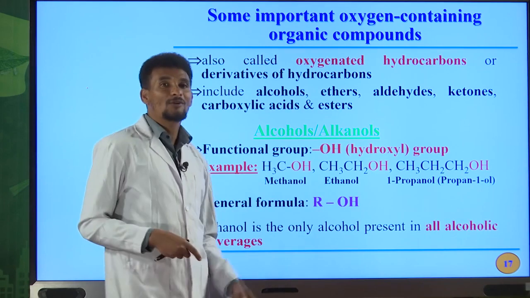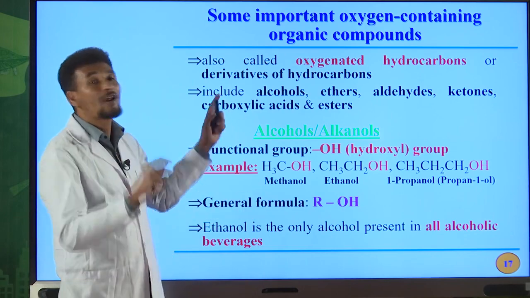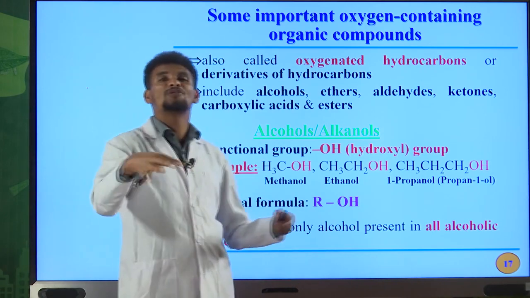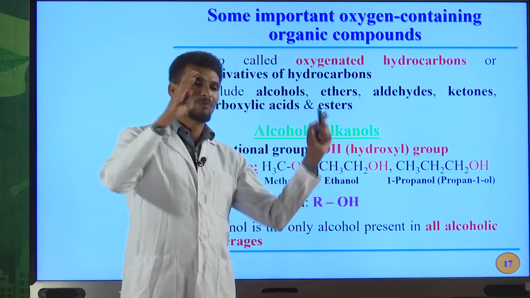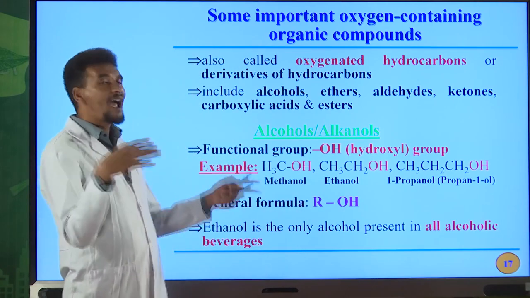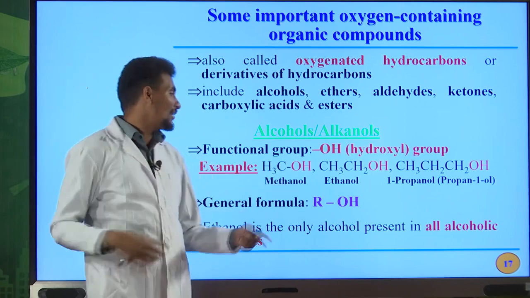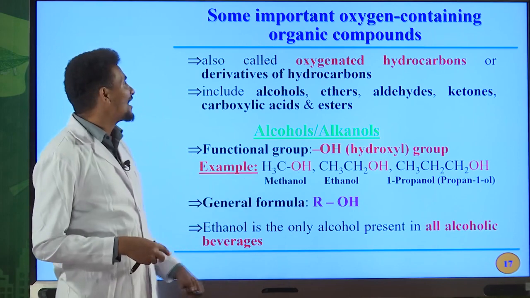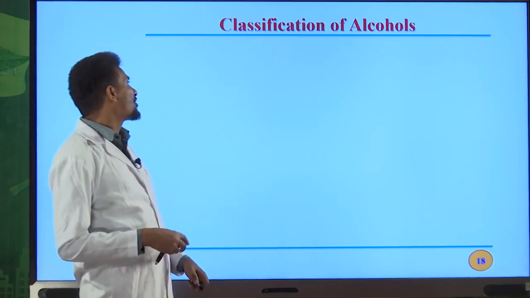The general formula for alcohol is ROH. This is for monohydric alcohol, okay? So we can classify alcohols based on their OH functional groups as monohydric, dihydric, trihydric, polyhydric, okay? I'll tell you this one later. So ethanol is the only alcohol present in all alcoholic beverages.